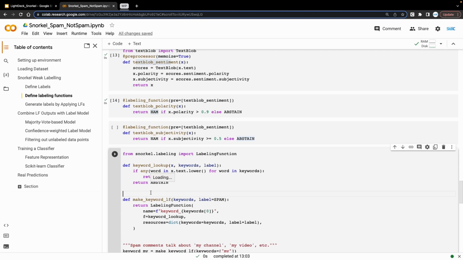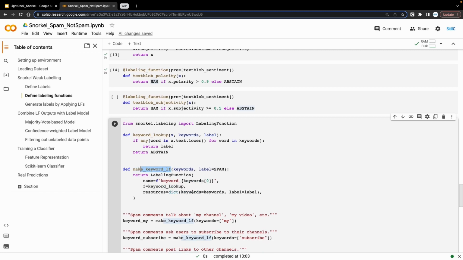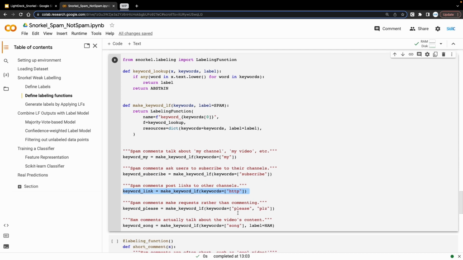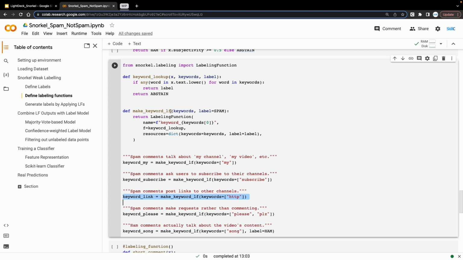Alright, next up we have this function make keyword LF, which assigns a label to comment depending on if they have words like my, subscribe, http, please, or plz, or maybe song. And basis that, this LF labels them as spam.